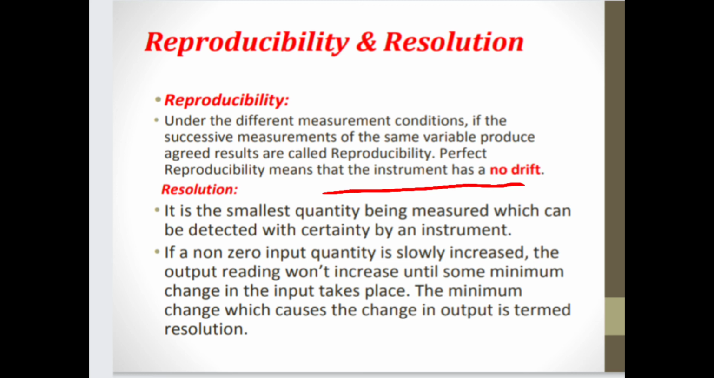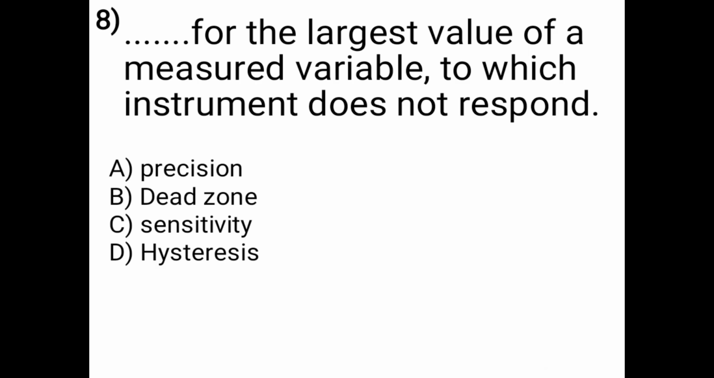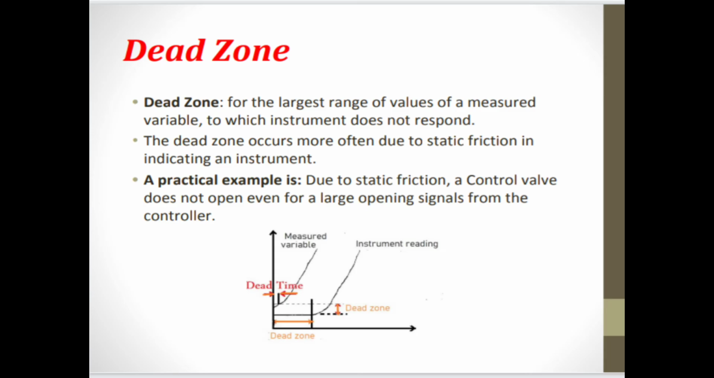Then the next question: the largest value of a measured variable to which the instrument does not respond. Options are A, precision; B, dead zone; C, sensitivity; and D, hysteresis. So the correct answer is option B, the dead zone. The correct answer is option B, dead zone, for the largest value of a measured variable to which the instrument does not respond. Then we see the dead zone in detail.